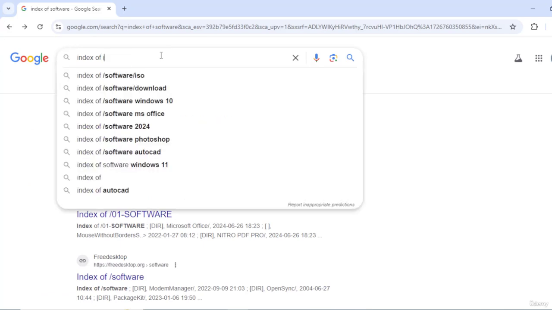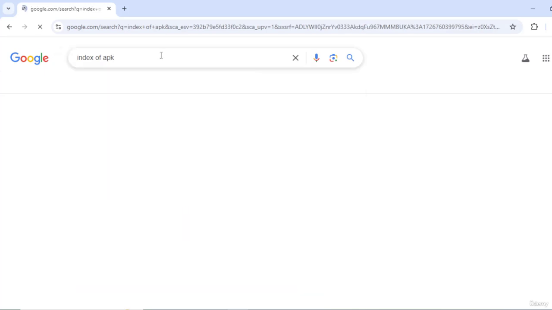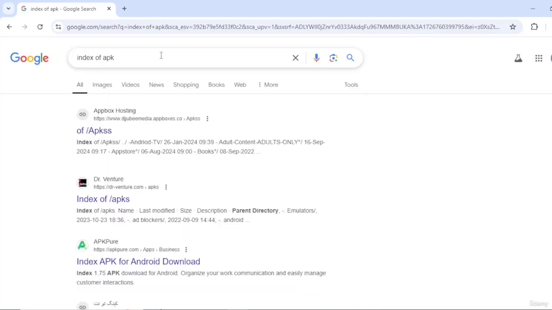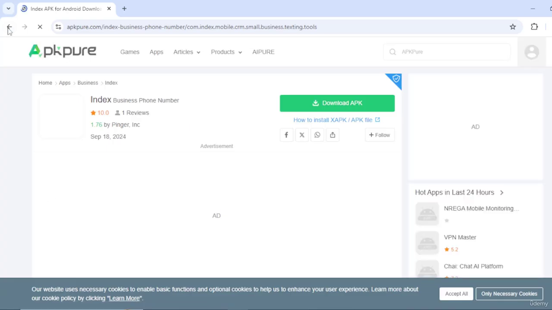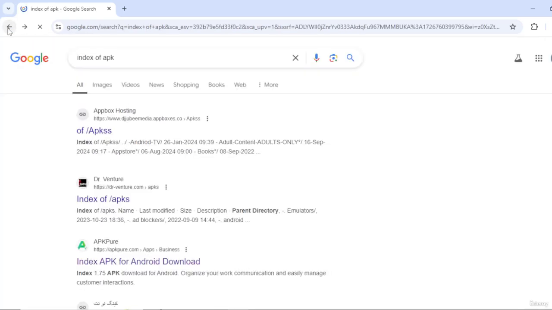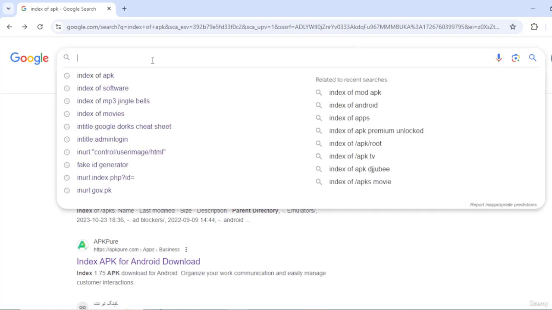You can search for index of ISO, index of APKs. Okay, tons and tons of APKs. You just have to click on this and it shows you a list of all the APKs that are there. Again, purely for educational purposes. You can even search for anything that you wish and desire in the index of section. What else can we do? You can see that these commands are really complex, and you can even combine a couple of those and get started.